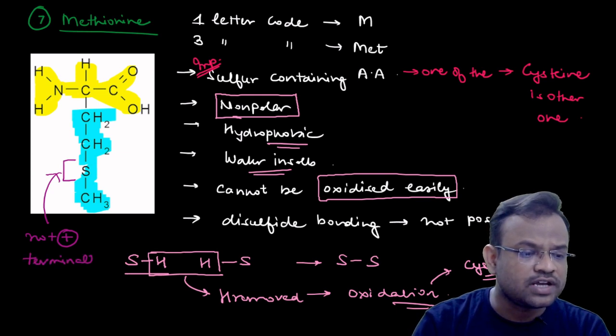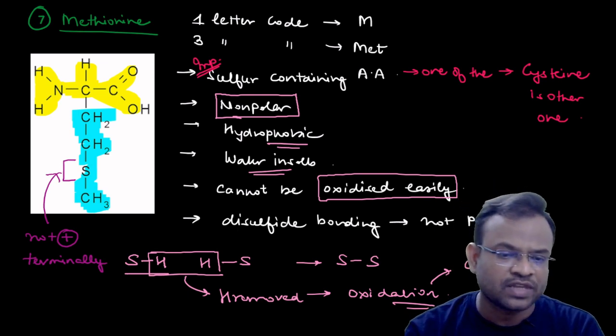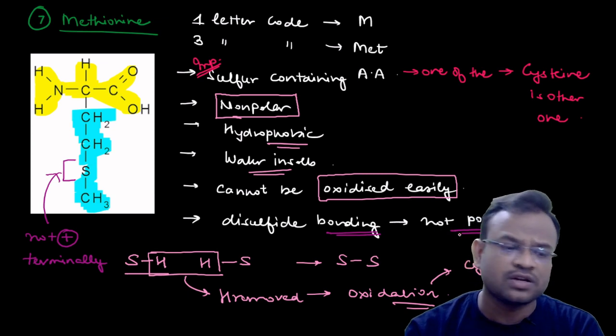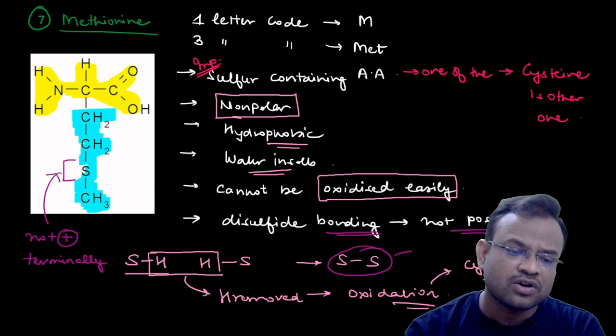Therefore oxidation is not easy. It cannot be oxidized easily. Next, disulfide bonding. Therefore disulfide bonding is not possible. Over here, this is what I told you. This is the sulfur-sulfur bond, or called the disulfide linkage. Now this disulfide linkage can only be present in cysteine.